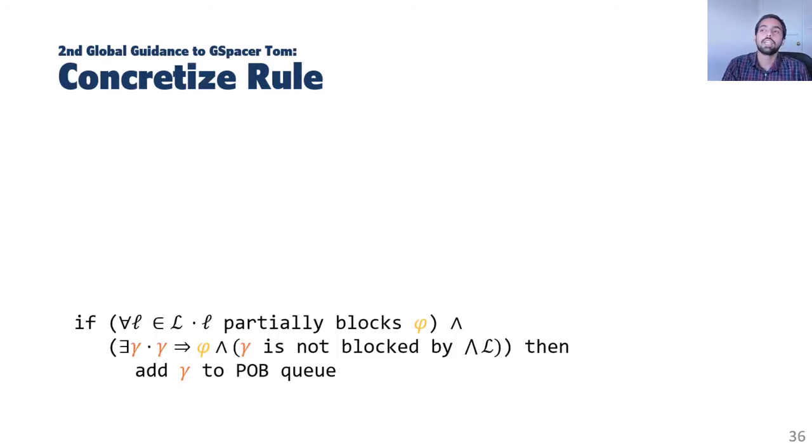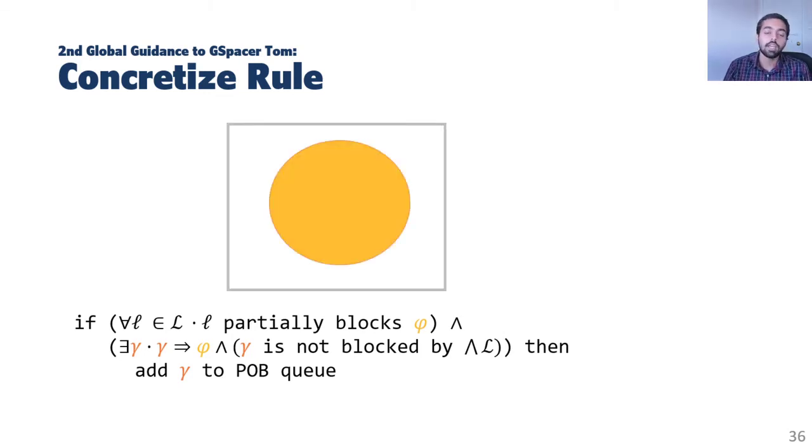Okay, so that's all about the subsume rule. Now I'm going to explain the second rule, which is concretize. I'm not going to explain the formula here, I'm just going to explain it pictorially. Imagine that you have a proof obligation, which is a yellow circle, and it's difficult to block that using a single lemma. In this case, we can use the concretize rule to divide and conquer this proof obligation.